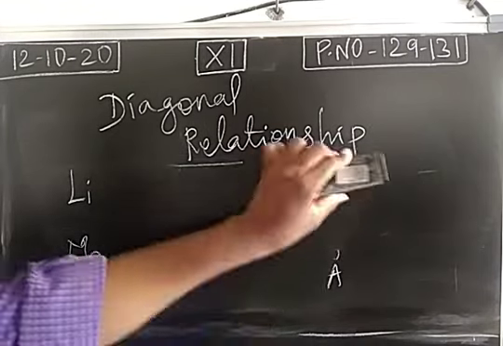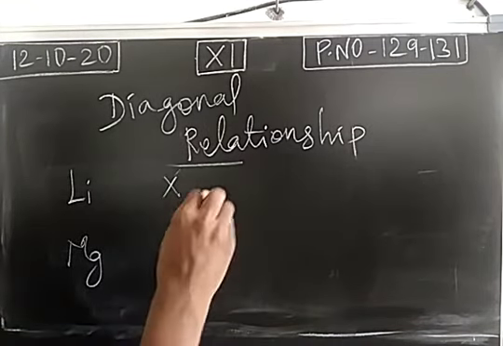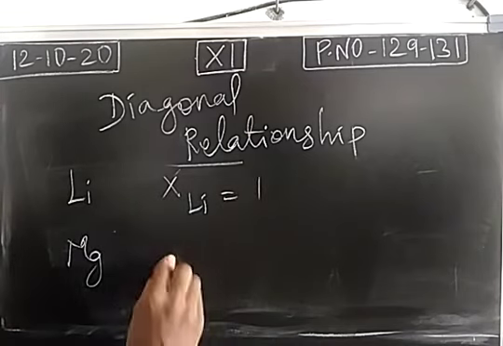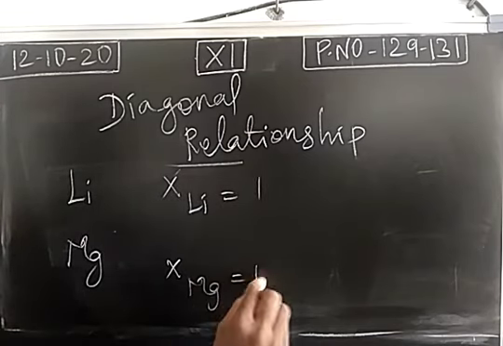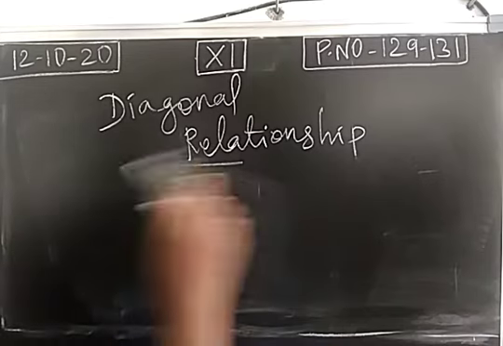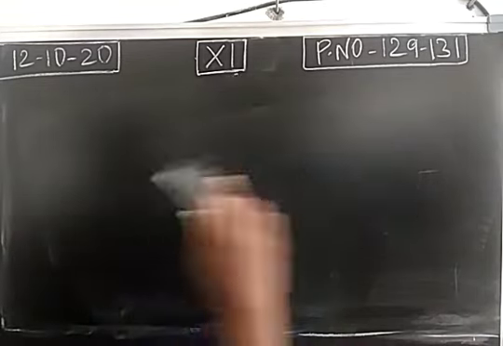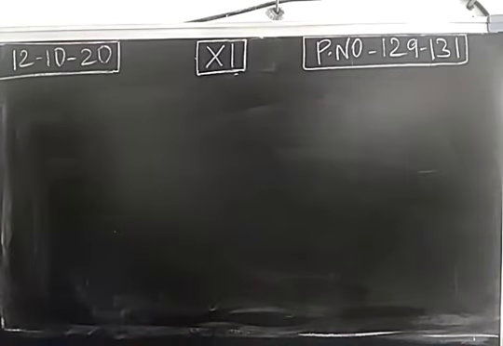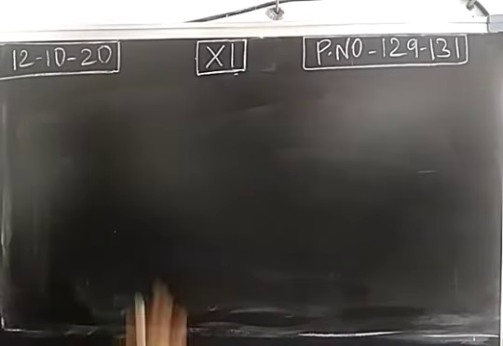When you take electronegativity of these two elements, lithium has electronegativity value 1, but magnesium has electronegativity 1.2. X represents electronegativity. So due to diagonal relationship, the size and electronegativity values are approximately equal for these two elements. Based on this concept, we may find what are the properties similar between lithium and magnesium.